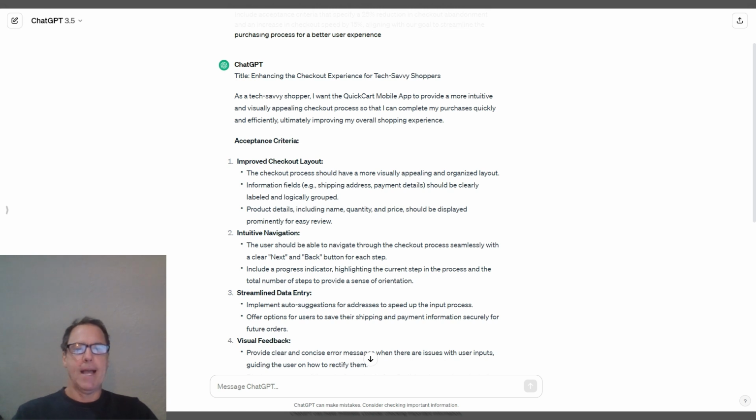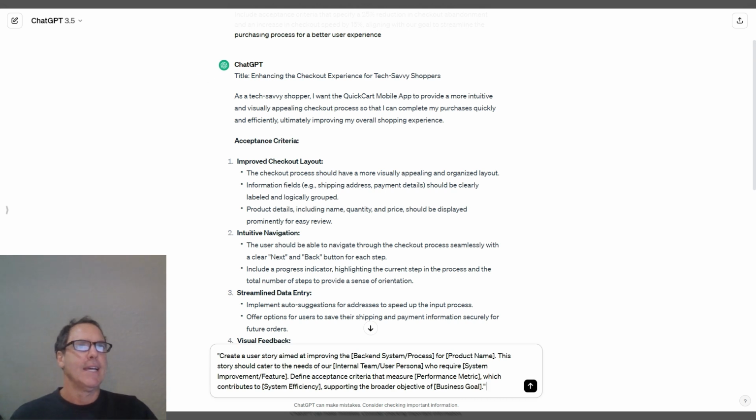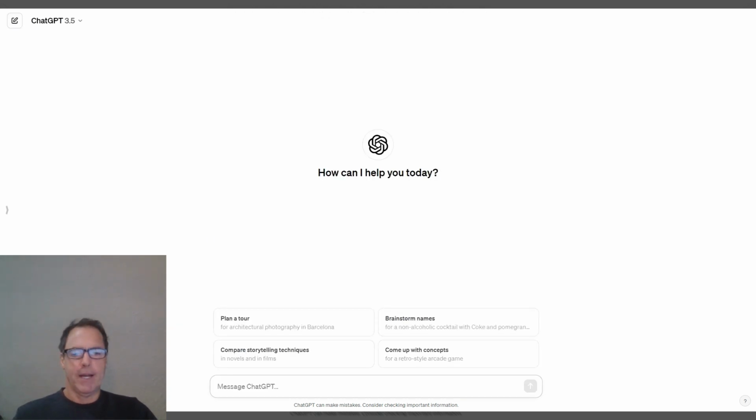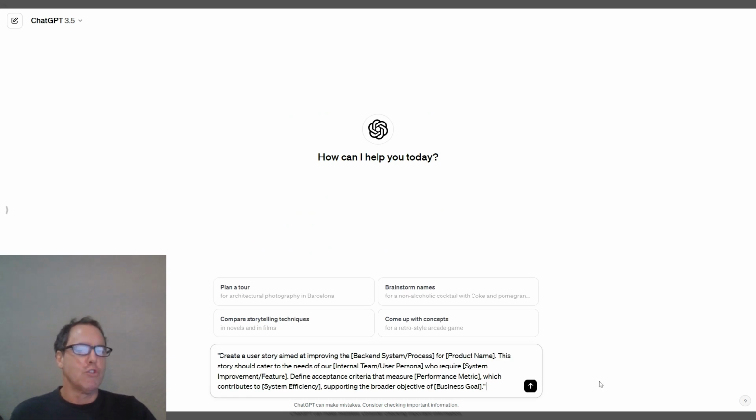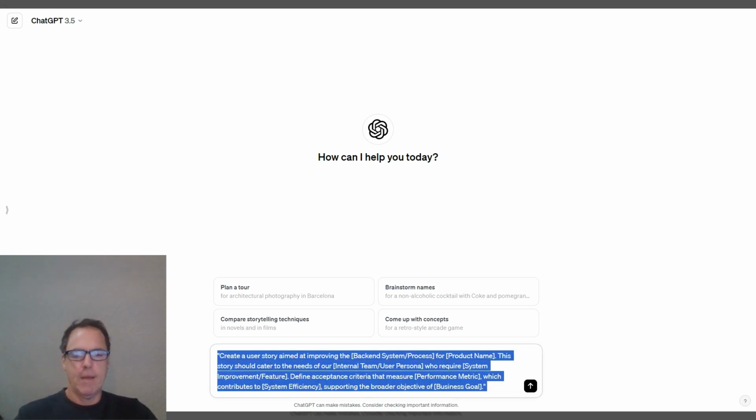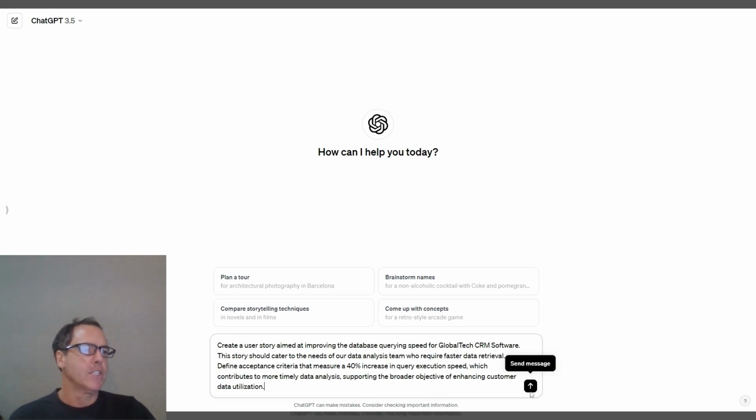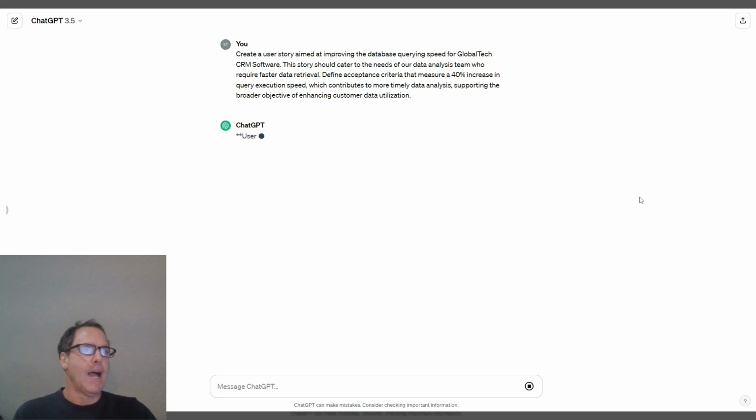Let's try it again for a back-end system enhancement user story. Again, in the chat box, I'm going to type in what the user story template would look like. It's asking you to fill in things like the back-end process, the product name, things like that. That would be best practices for describing user story. Now I'm going to go ahead and put in what a filled in user story would look like, improving a database query for a global CRM software. And now we're going to ask ChatGPT to give us some ideas.